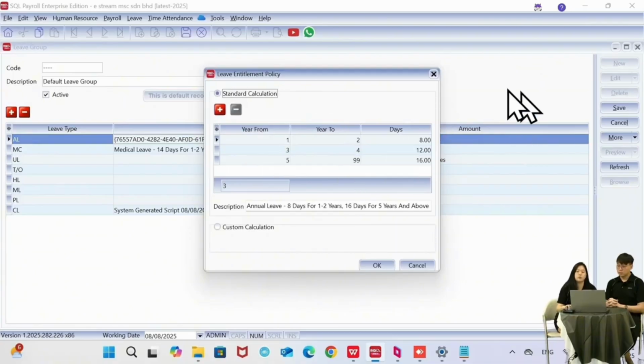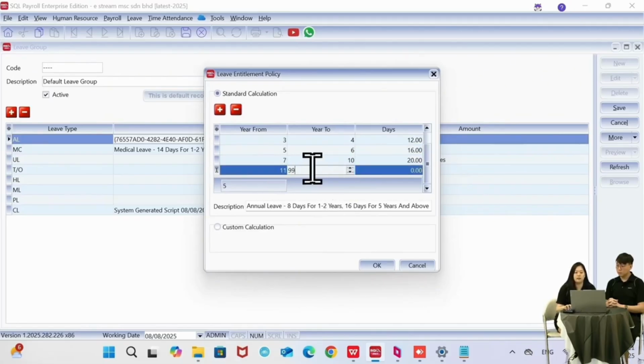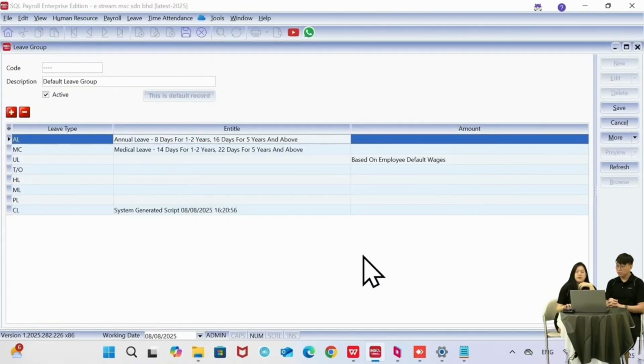So you can see following the law, the first to second year I'll get 8 days, 3 to 4th years 12 days, and then 5th year onwards is 16 days. So if you, let's say you have further breakdown, I can put it 5th to 6th year 16 days, and then 7 to 10 years will be 20 days, 11 year onwards I'll put as 99, I'll get 25 days. So I can just key in this way, click on OK, then that's it.